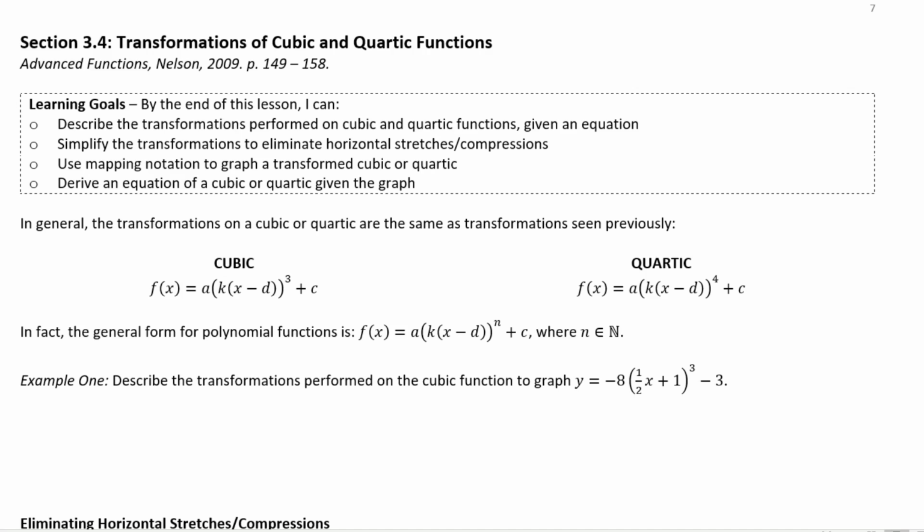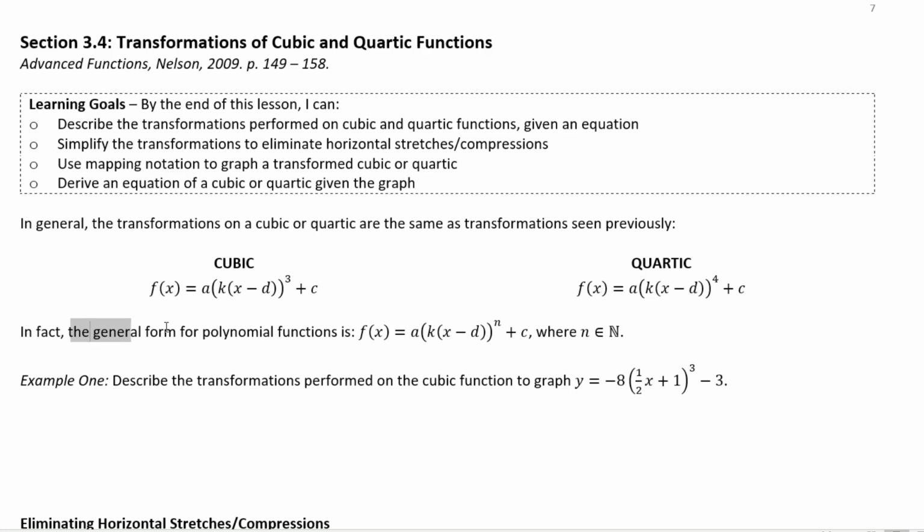So in general, transformations on a cubic or quartic are the same as transformations seen previously. So we have our a, our vertical stretch factor, our horizontal compression factor, k, or horizontal stretch factor, depending on what it is, d, our horizontal shift, and c, our vertical shift, and the same applies for a quartic as well.